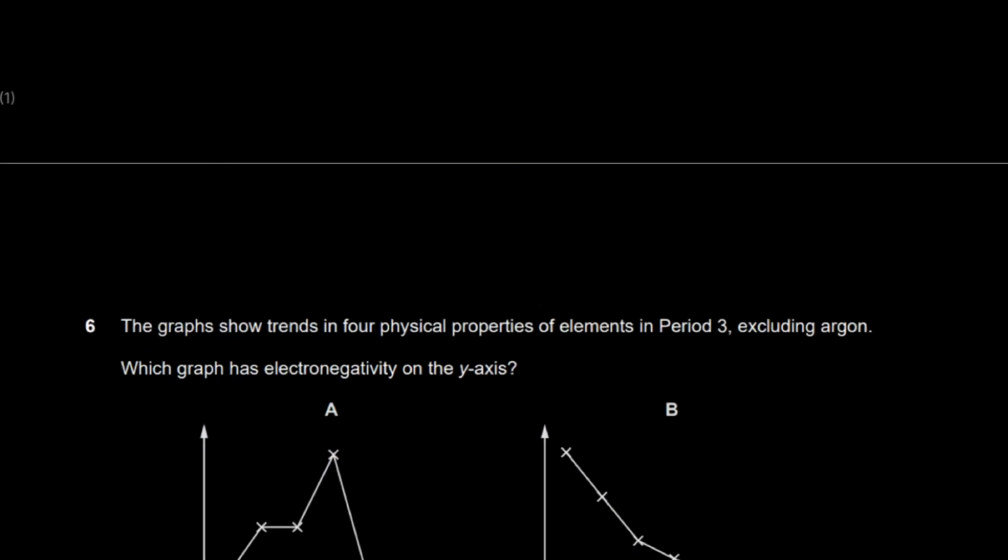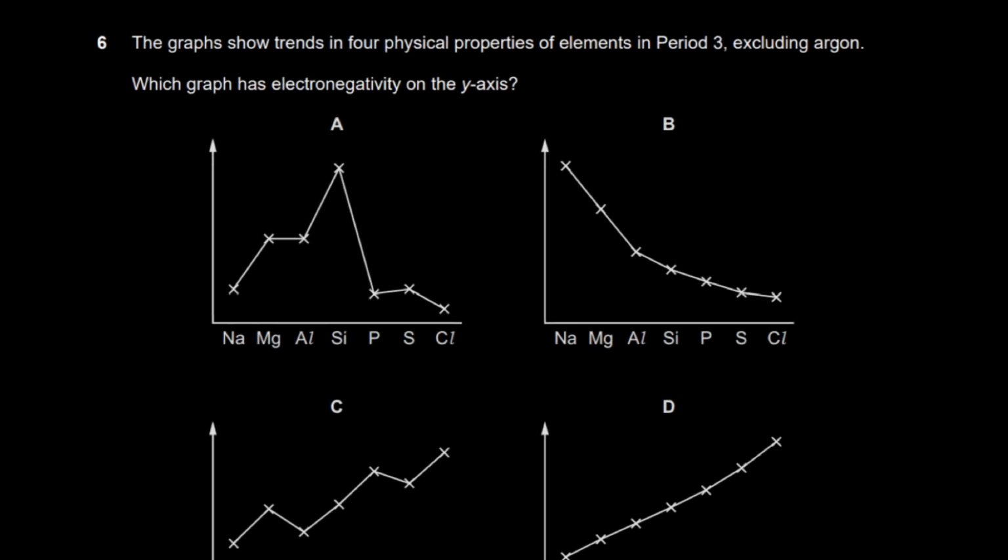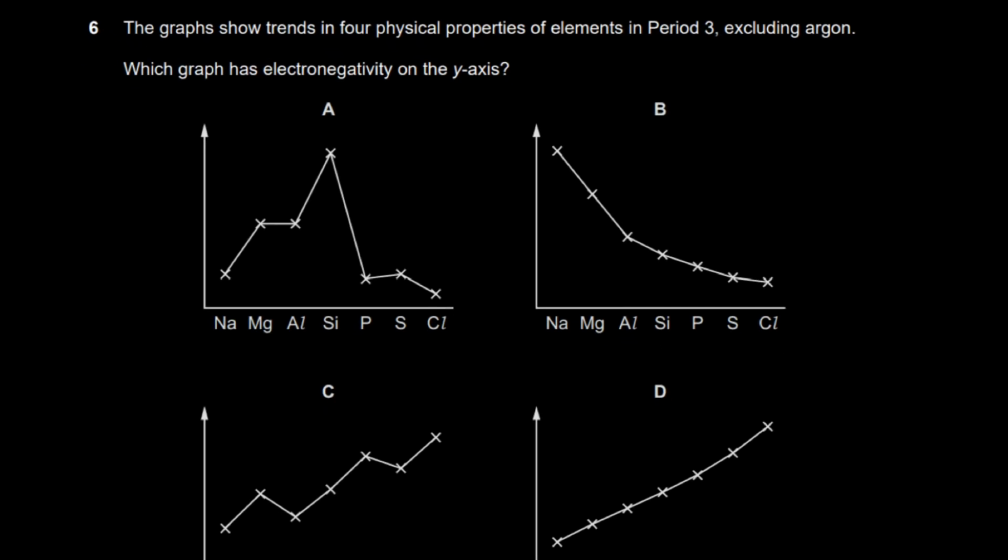That's our next question. The graph shows trends in 4 physical properties of elements in period 3 excluding argon. Which graph has the electronegativity on the axis? That's why I've made sure that I make you guys see all the graphs in the live class. I've made you guys visualize all the graphs, and I've made you guys even draw it on your own hands, all the graphs that you guys are seeing right here. Which graph is this? Look at this. Sodium, magnesium, and then aluminum, and then there's a huge jump in for silicon.